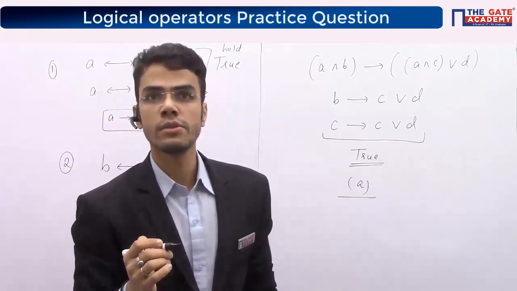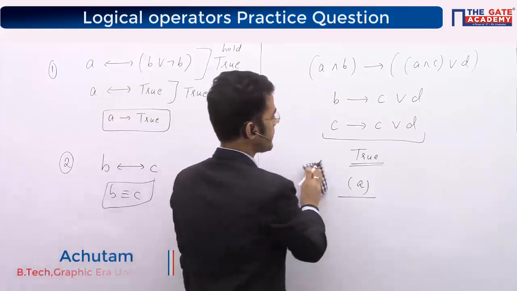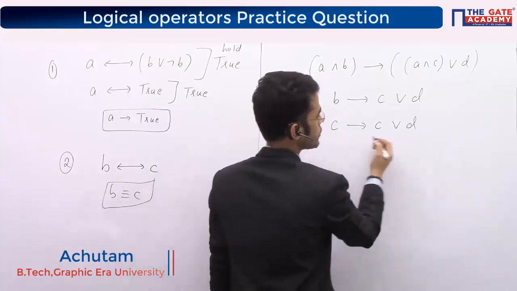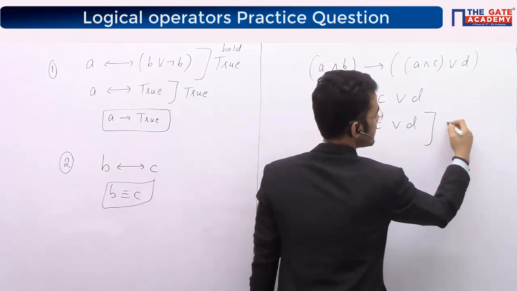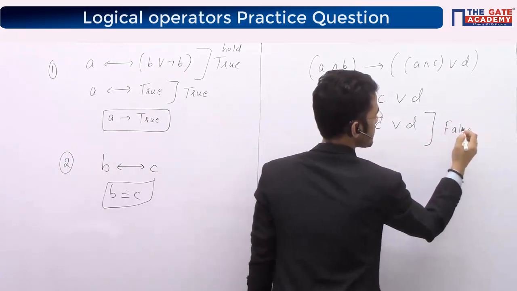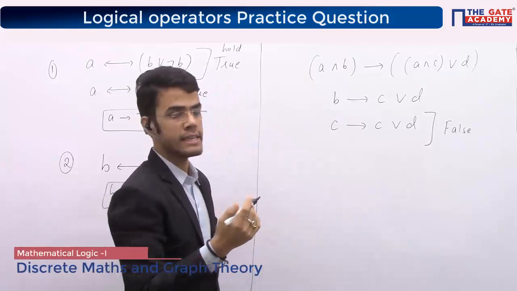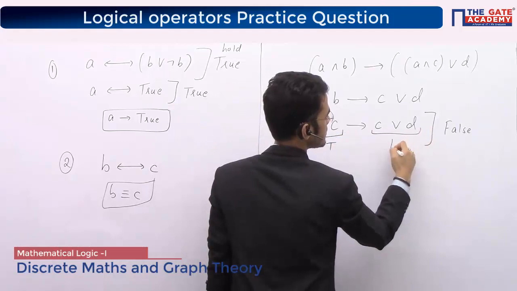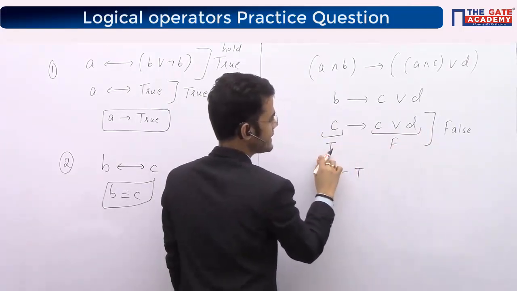Those who are having doubt, tautology. See, tautology, as we remember from the last class, we'll work on this. Tautology means always true. So in that case, what we were doing is we were trying to find out one false case. If one false case comes, then it is not a tautology. Otherwise, it will be a tautology. So how will this false case come? This side true, this side false. So if C is true, this side is true.